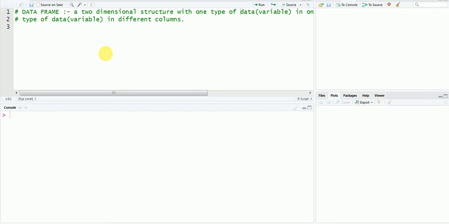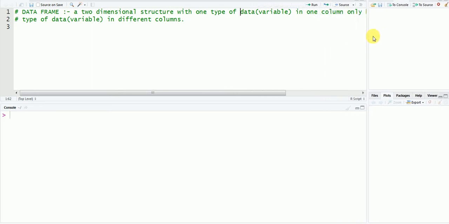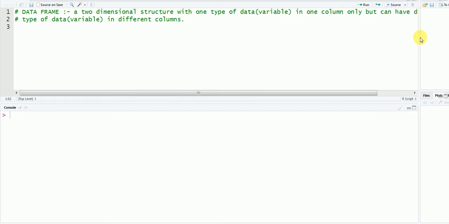Now what is data frame? Let me drag it so you can see the whole text. Okay. So here is data frame. So what is data frame? A two-dimensional structure with one type of data variable in one column only, but can have different types of data in different columns. What does it mean? See, it is a table. It is a table type of structure.